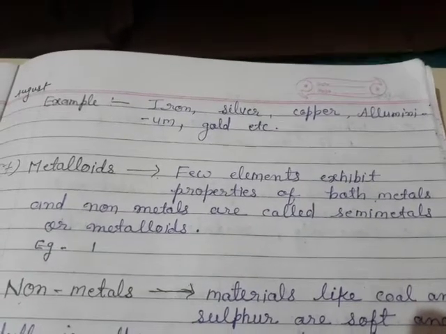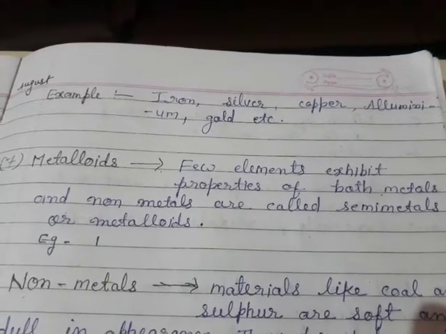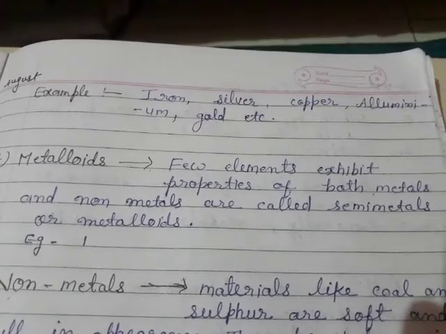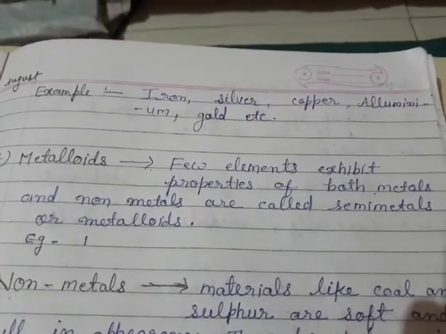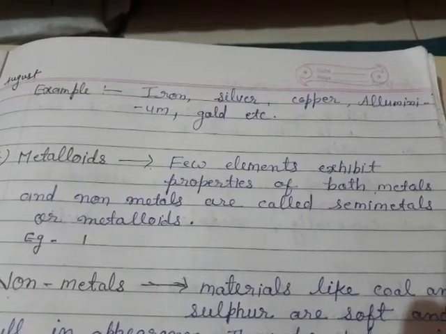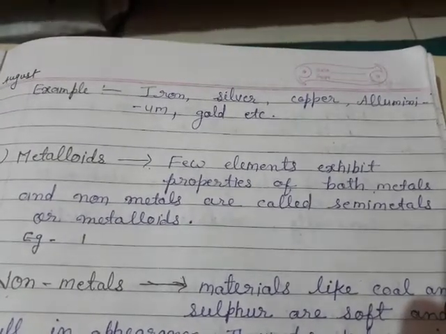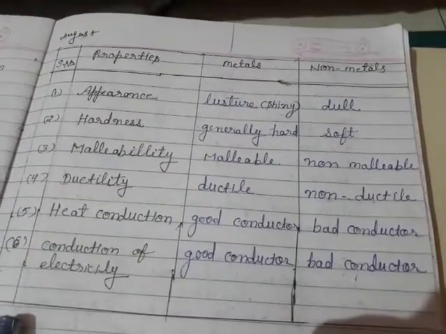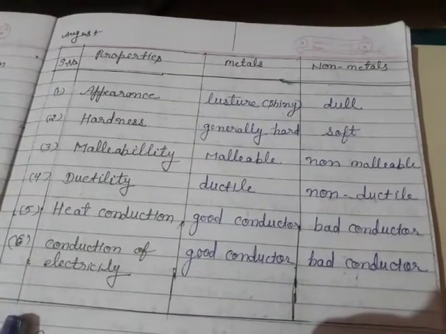What are metalloids? Few elements that exhibit properties of both metals and non-metals are called semi-metals or metalloids, such as brass, bronze, etc. Difference between metals and non-metals.